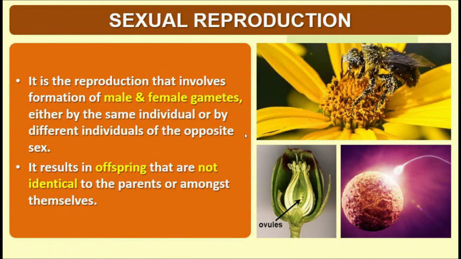The young ones formed by sexual reproduction are referred to as young ones or offsprings, in contrast to the clones formed during asexual reproduction. The young ones or offsprings of sexual reproduction are not identical to the parents. They may show some better features in contrast to their parent species.